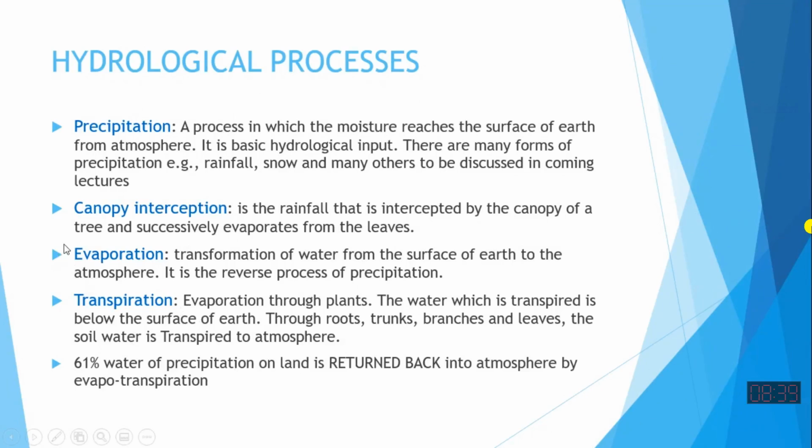Transpiration is similar to evaporation. I think I told you earlier also. It is the evaporation through plants, leaves. That is called transpiration.